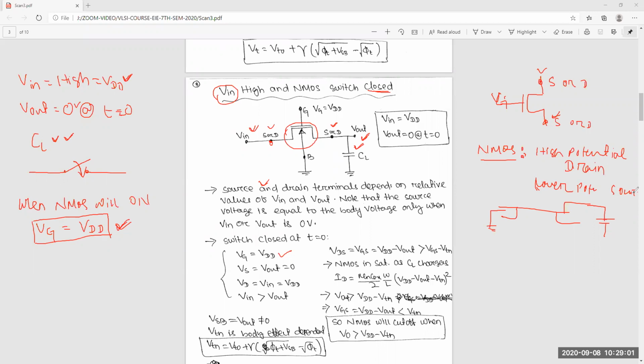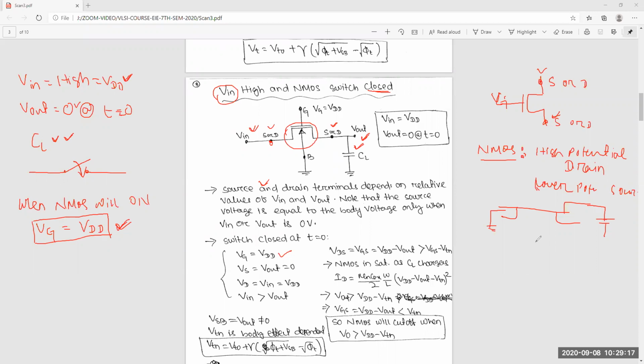Yes, sir. These are very simple things, but you have to remember them. Otherwise, sometimes you will get confused. So remember this way: for NMOS, the higher potential is always the drain and the lower potential is the source.